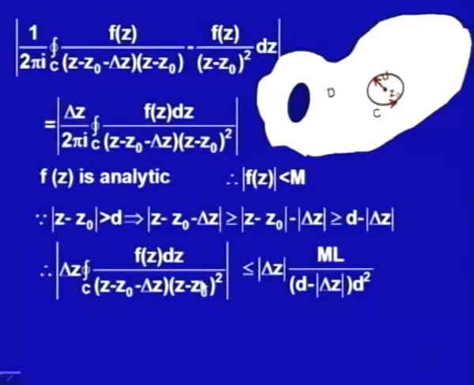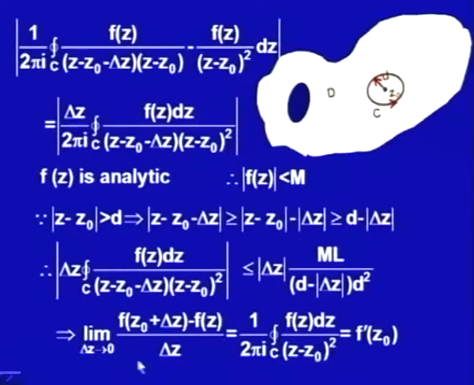This is the absolute value of this integral, so it has to be positive, or you could say non-negative. This is less than or equal to a value which can be made arbitrarily small, so small that it can move to 0. So, this must be equal to 0. By the definition, we had proved that f of z naught minus delta z minus f of z naught upon delta z is minus 1 upon 2 pi i integral C f z upon z minus z naught square dz. That is what this absolute value difference was from the last slide, if you do remember.